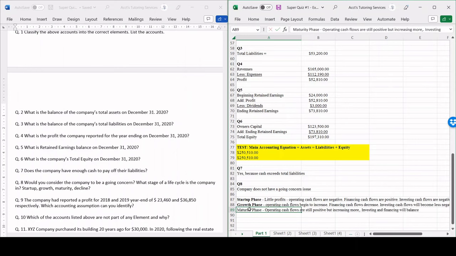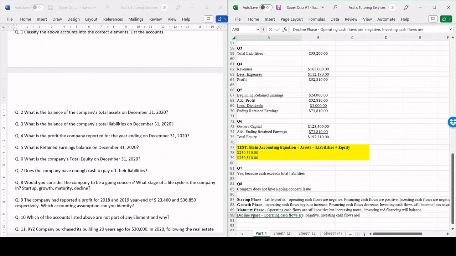Then we have the decline phase. In this phase, operating cash flows are negative. Investing cash flows are positive because now essentially our business is in decline, right? So we're going to start selling off our investments such as property, plant, and equipment.